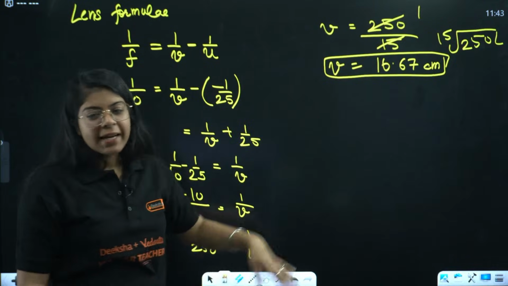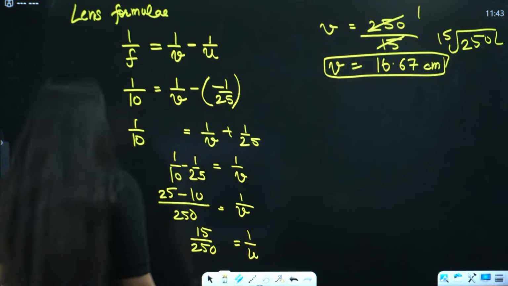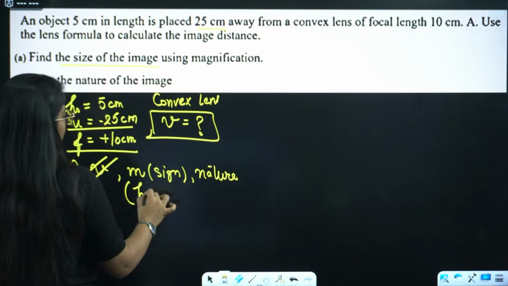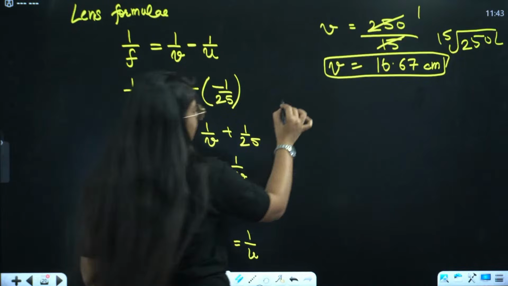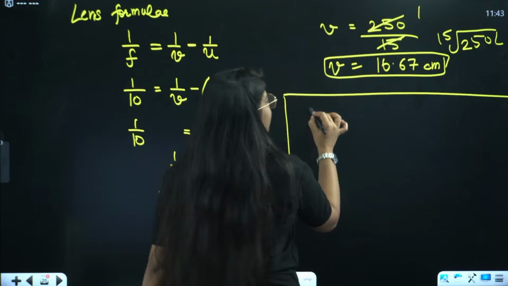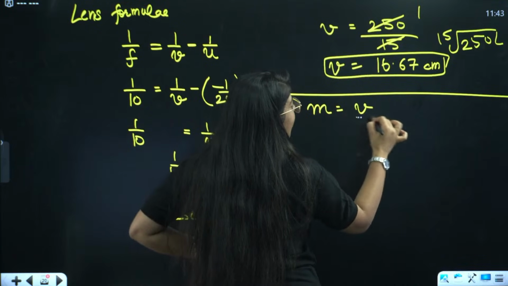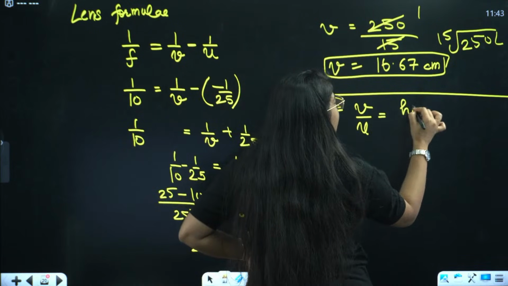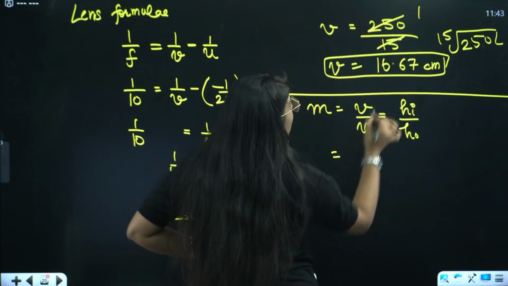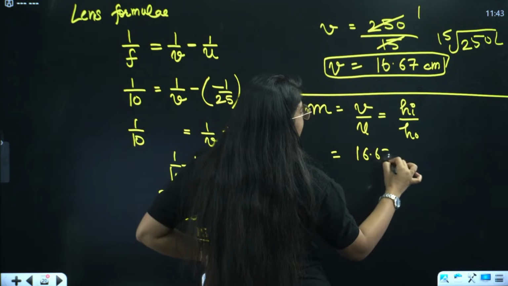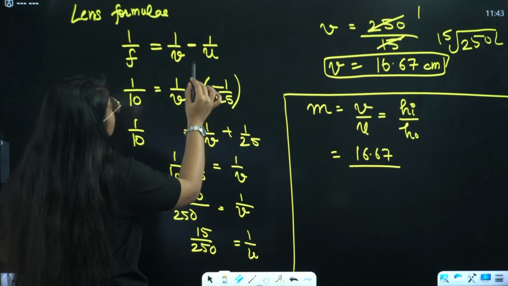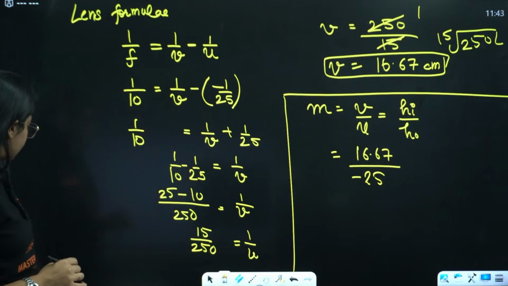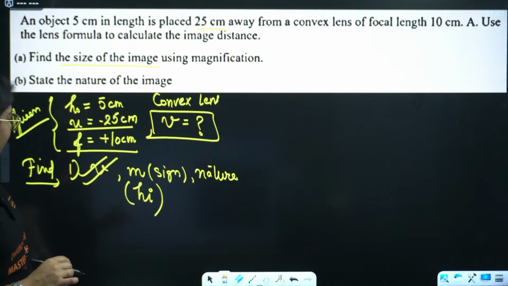Very good. Great, till here clear. Now we are done with the first part. We calculated v. Now we have to calculate size of image, right? So can we use the formula of magnification? For lenses, magnification is positive v by u, and this is height of image divided by height of object. Now this is 16.67 divided by u. u was 25, but negative. u was negative 25. Great.